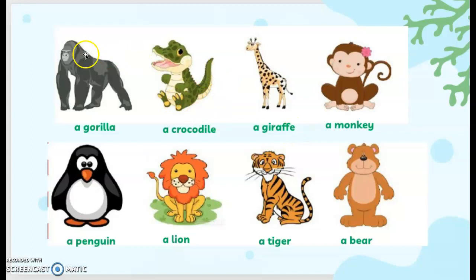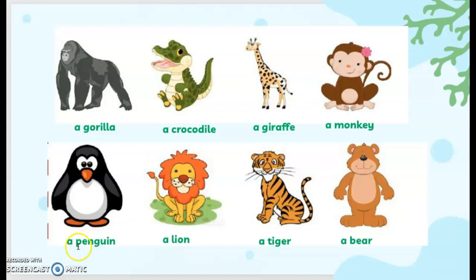I'm so sorry, I've forgotten about the characteristic that we need to discuss. A gorilla is a big creature, a big animal. A crocodile you can say a silent killer or silent animal. You hardly hear any sound coming out from a crocodile, right? A quiet animal, I would say. A giraffe is very tall. A monkey, we can say active because it likes to swing from one tree branch to another